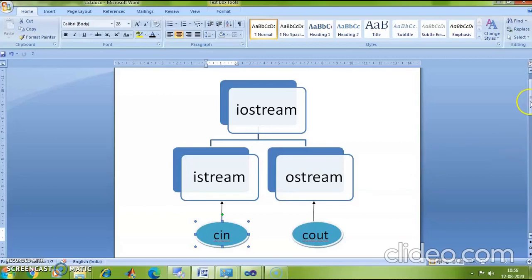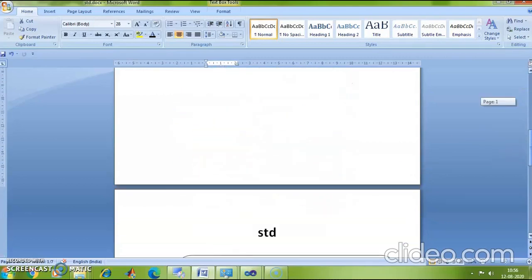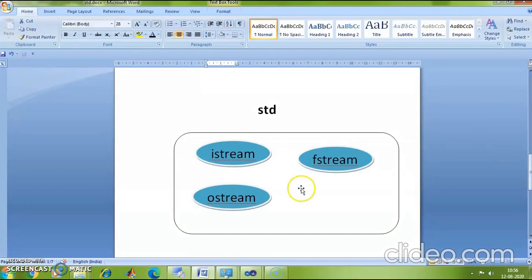Imagine there is a compass box. Within the compass box there are many classes like this: I stream, O stream, F stream, IF stream. Okay, there are many classes. All these classes are being placed in a compass box, and this compass box is called, in C++ terminology, namespace. And the name of the namespace is std.